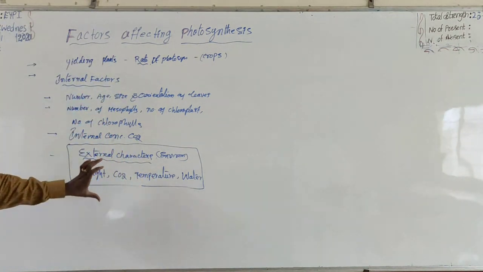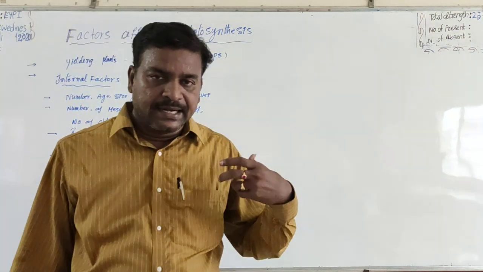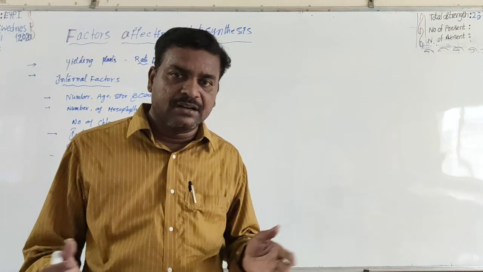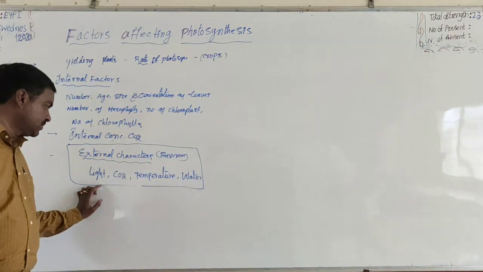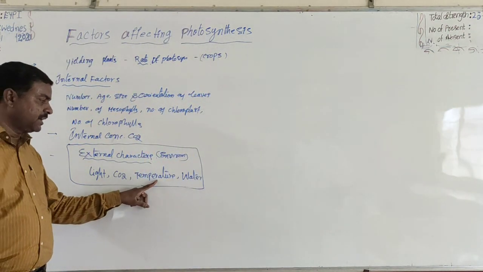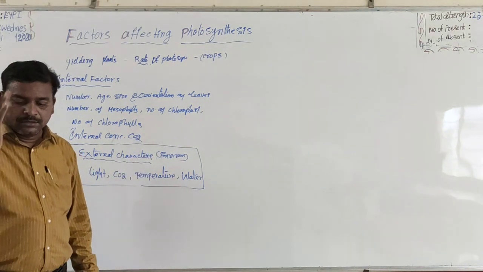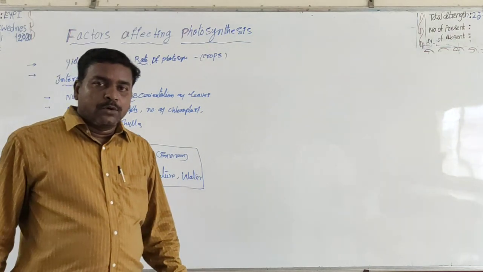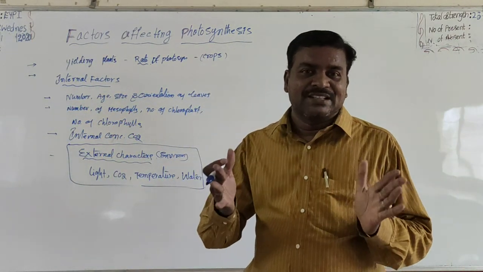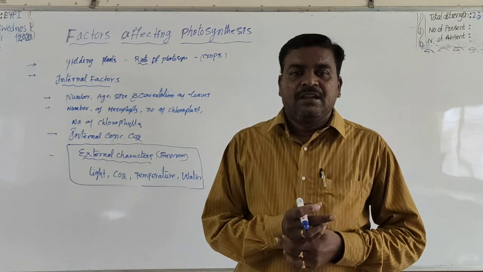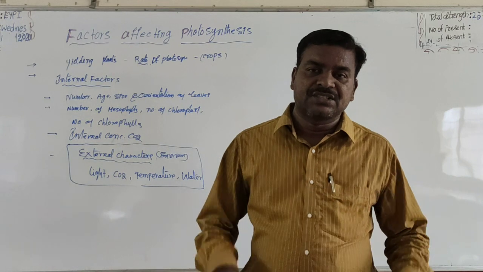Internal factors and external factors. So the rate of photosynthesis in plants is directly influenced by some external and internal factors. The external factors are light, CO2 concentration, temperature and water. So the photosynthetic process is influenced by multiple factors, many internal factors and external factors.